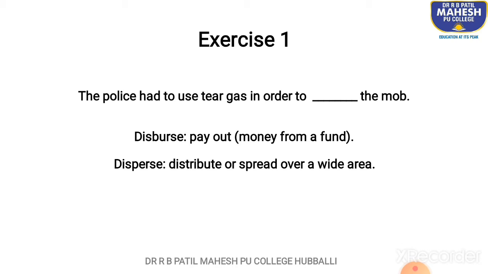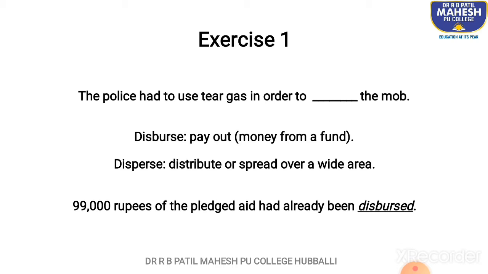Let us look at this sentence which would clarify the use of the word disburse. Okay, 99,000 rupees of the pledged aid had already been disbursed. So, had already been disbursed means had already been paid out. So, when we use the word disburse, it means we are speaking about some money or some financial matters which are to be paid out or which have already been paid. Okay. So, that is the first one.